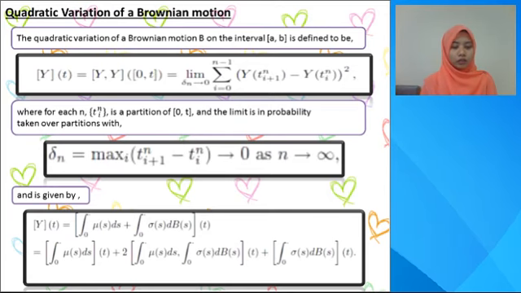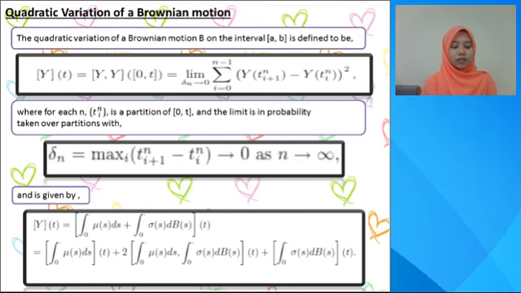The quadratic variation of a Brownian motion on the interval is defined to be, letting the Brownian motion be denoted as B, or also as Y, the limit as delta n approaches 0 of the summation from i equal to 0 to n minus 1 of (Y(t_{i+1}) minus Y(t_i)) squared, where for each n the partition is between the points 0 and t, and the limit is in probability, taken over partitions with delta n equal to the maximum of t_{i+1} minus t_i, which approaches 0 as n approaches infinity, and is given by that equation.